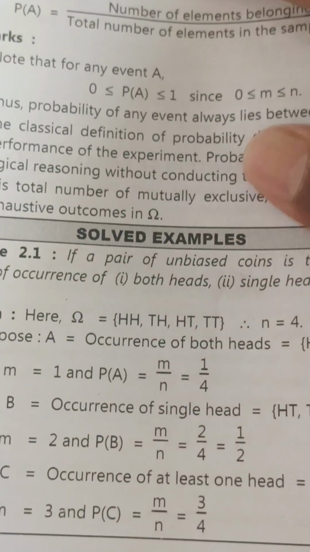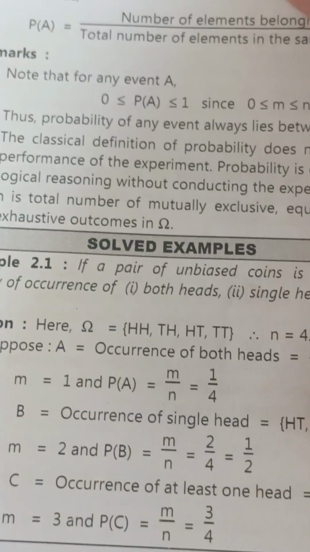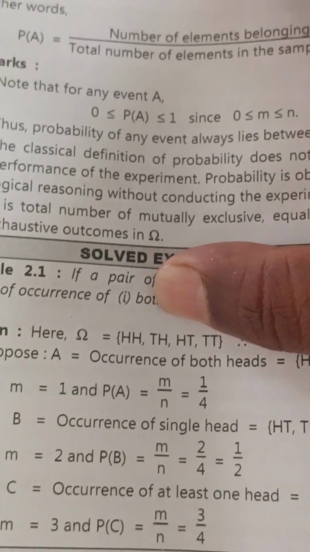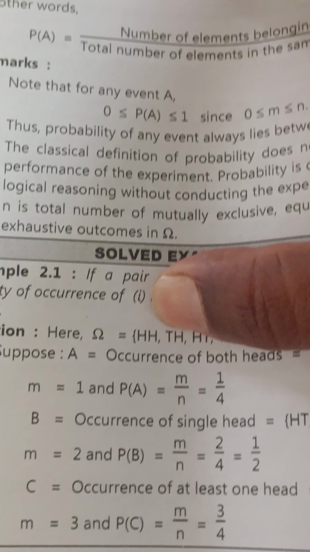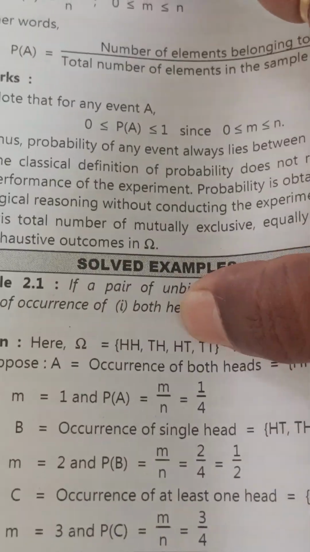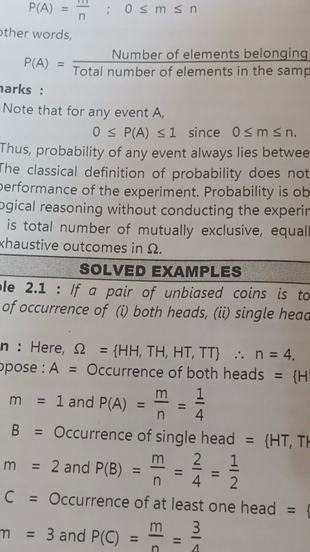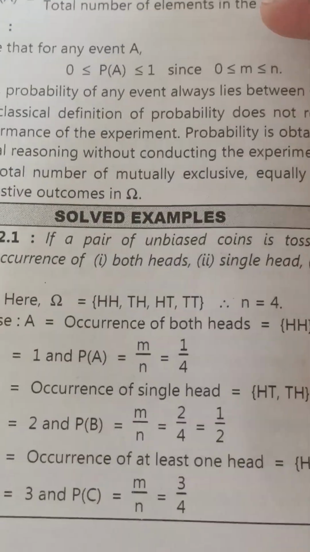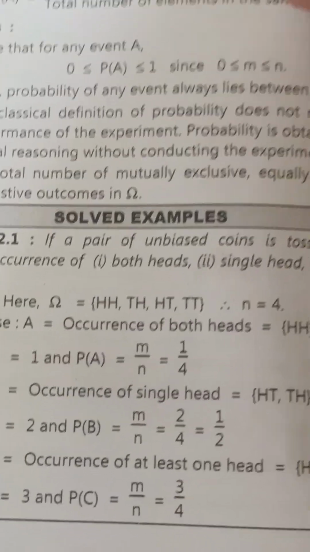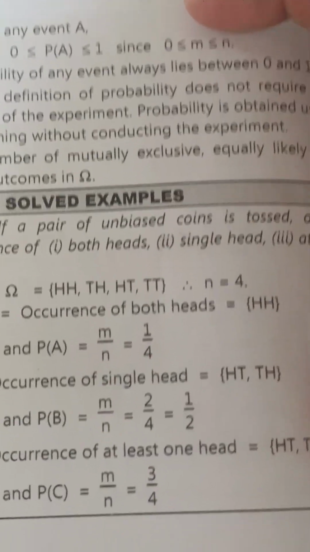And last is the occurrence of at least one head. Here the outcomes are head head, head tail and tail head.